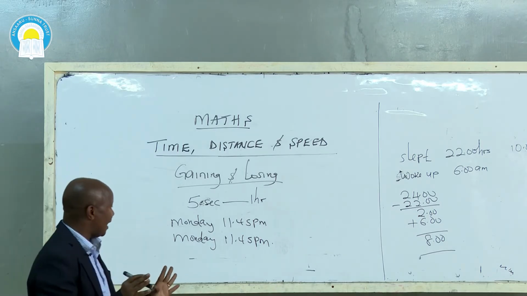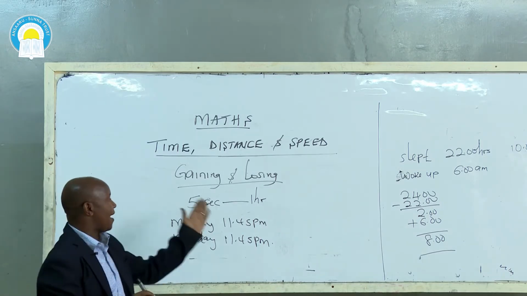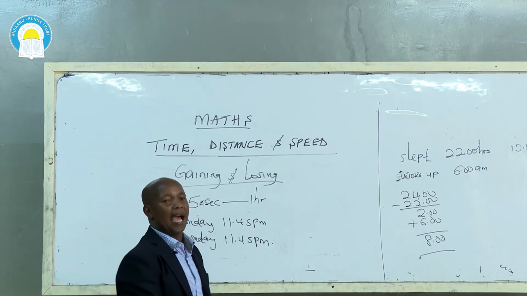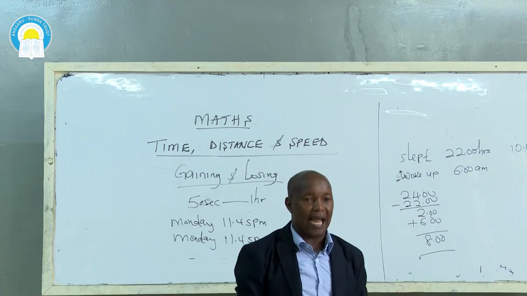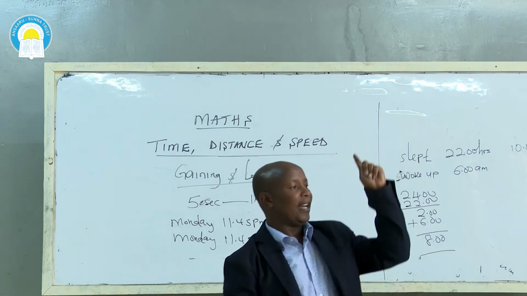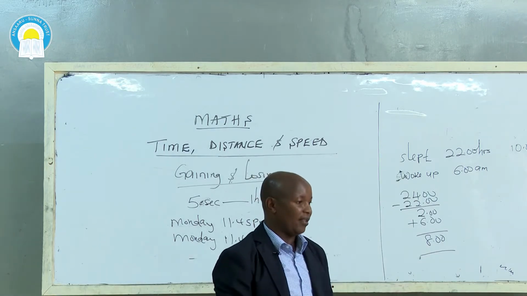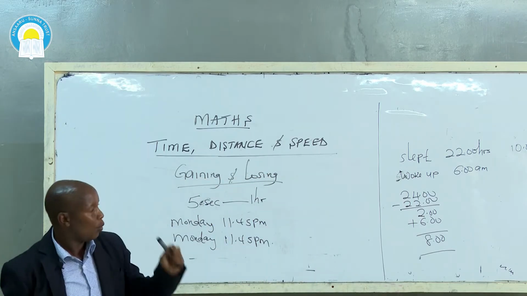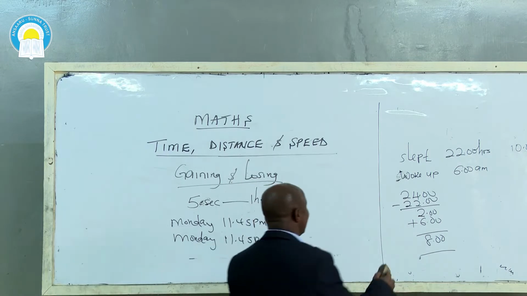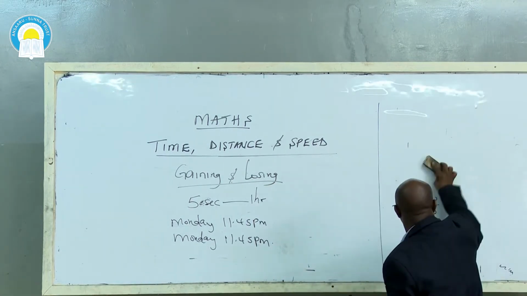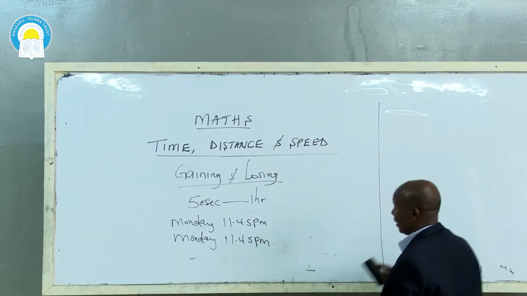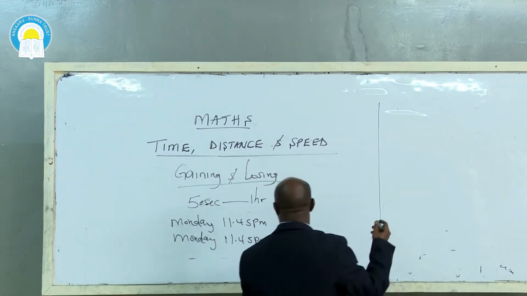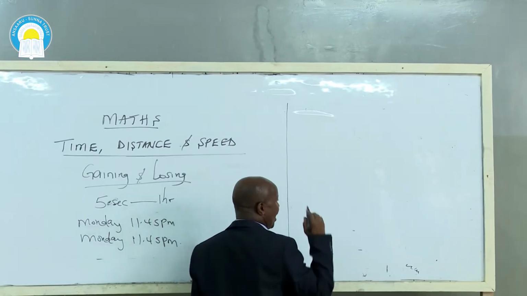Wherever you are, you must understand now. If the watch is gaining 5 seconds every hour, how many hours are there from Monday the same time to the next Monday the same time? That means Monday to the next Monday, that is 7 days. That's completely 1 week. And in our normal time, I started by saying that 1 day is 24 hours. So in our case here now, Monday to Monday is 1 week, and 1 week is 7 days.